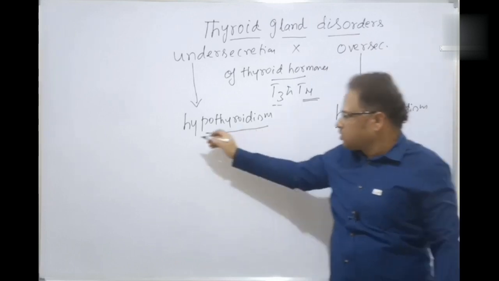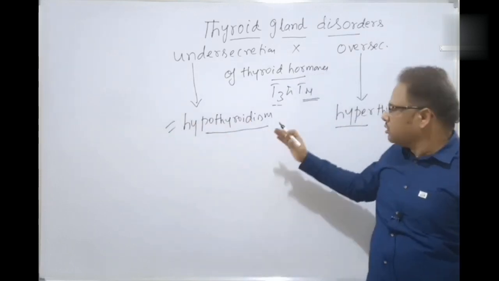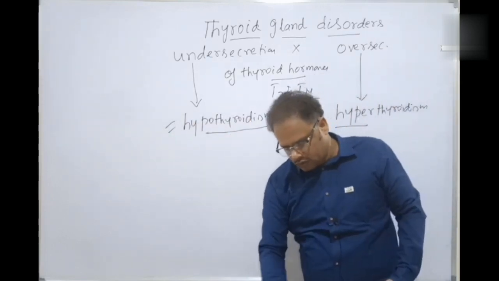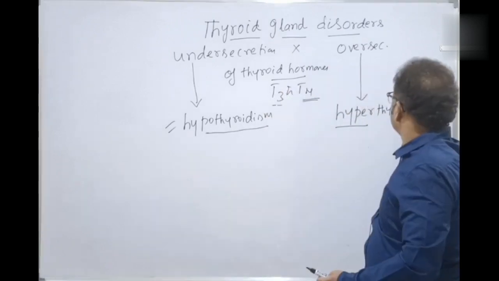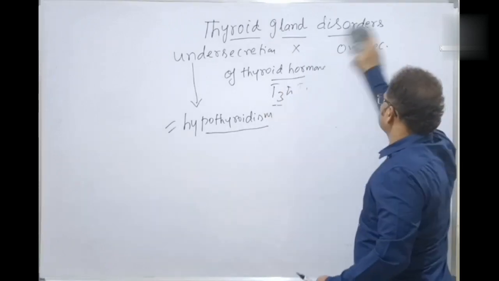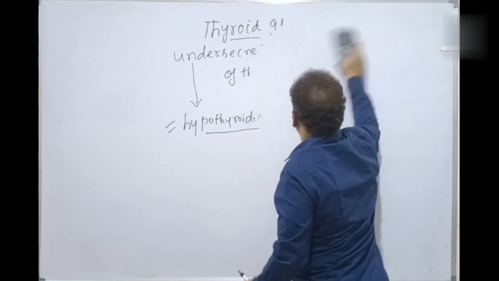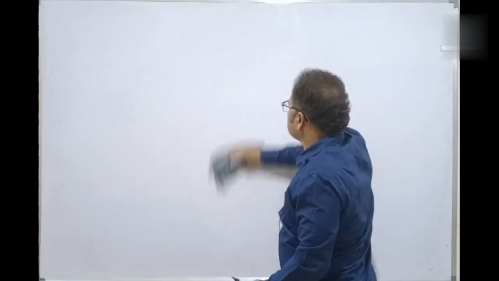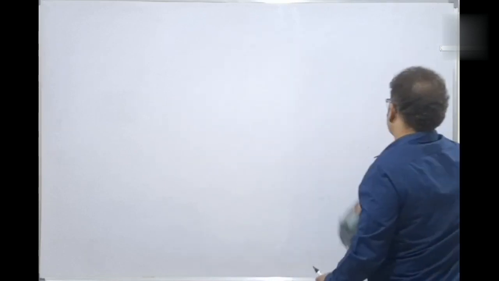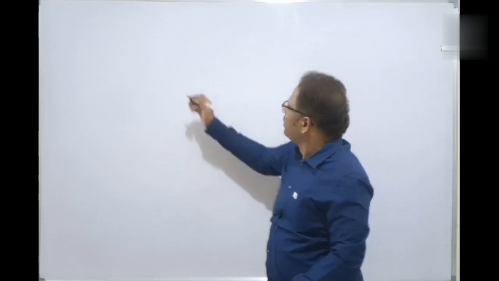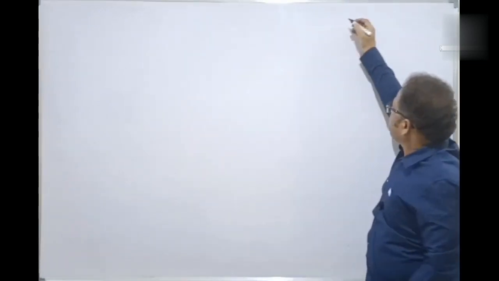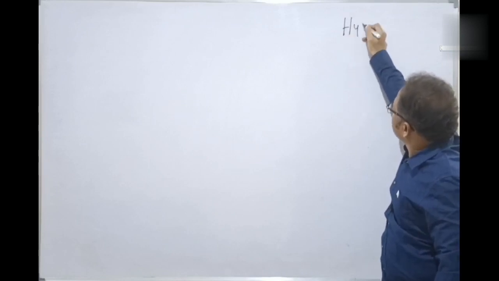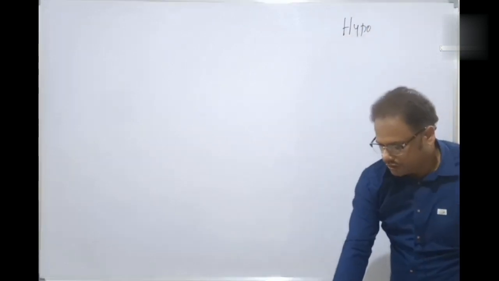So let's discuss first of all the hypothyroidism, then hyper. Okay students. So first of all, hypothyroidism. I'll write here.